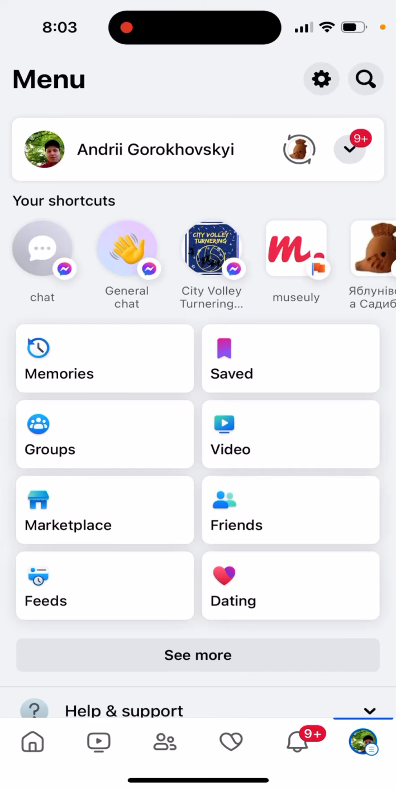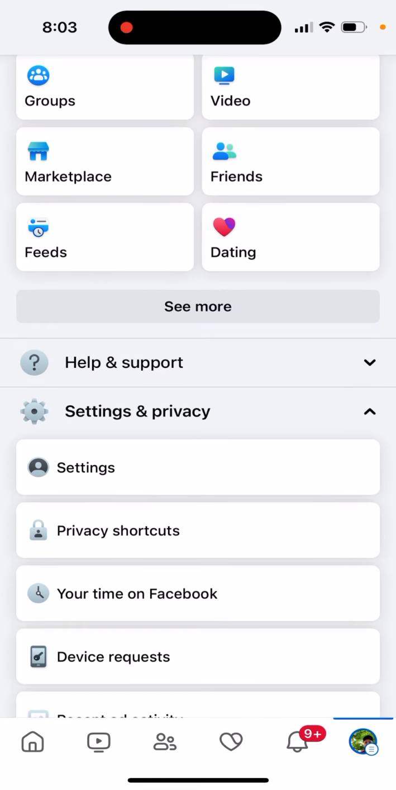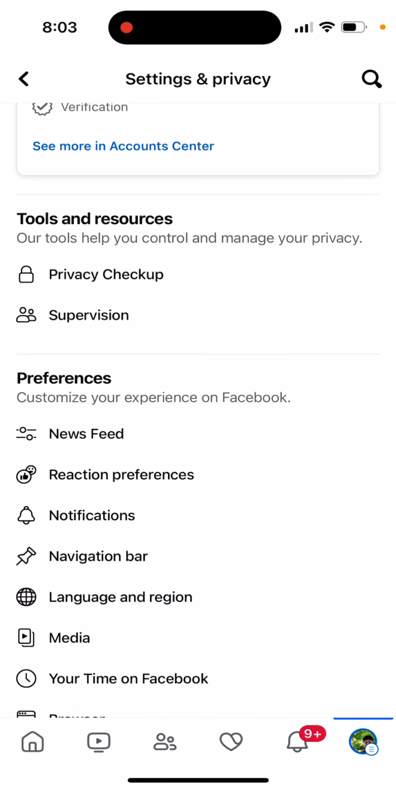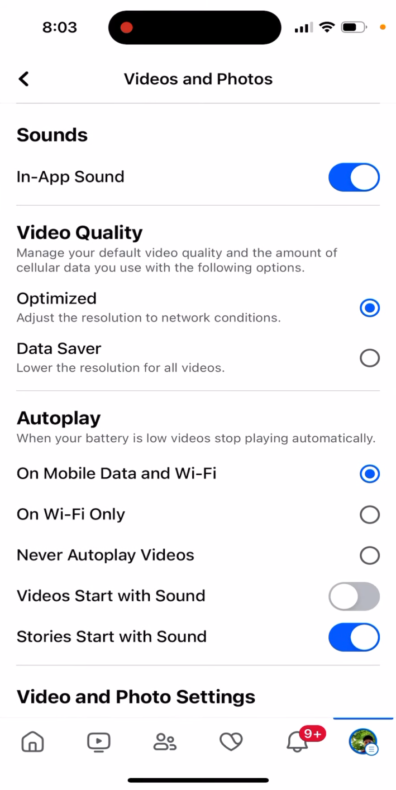So why does the Facebook app keep making sounds? Basically, you just need to go to your Facebook app, tap on your profile picture in the bottom right, then tap on Settings and Privacy, and then tap again on Settings here, and then you can just go to Media, and in the Media option you just disable In-App Sound.